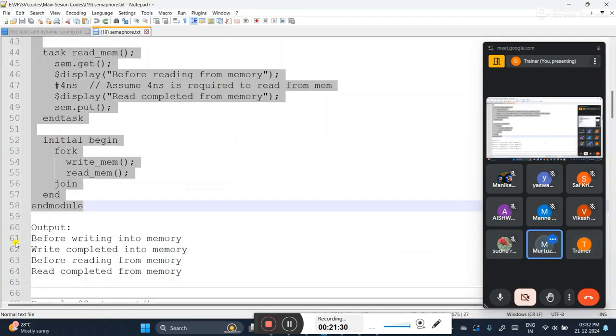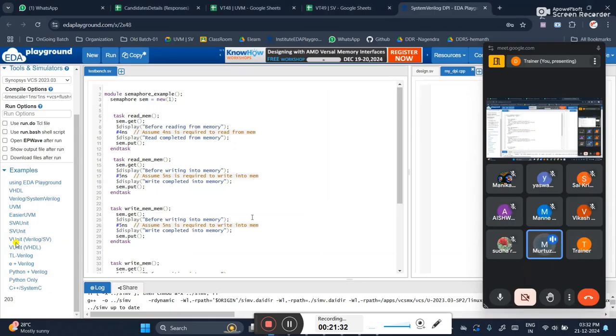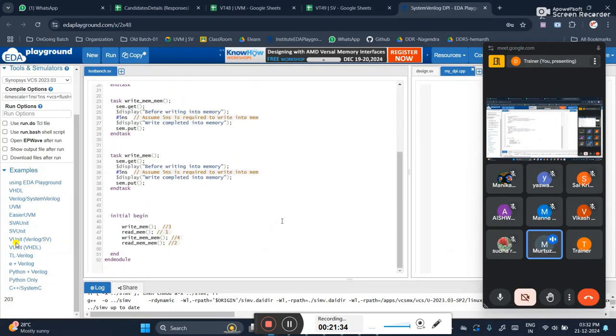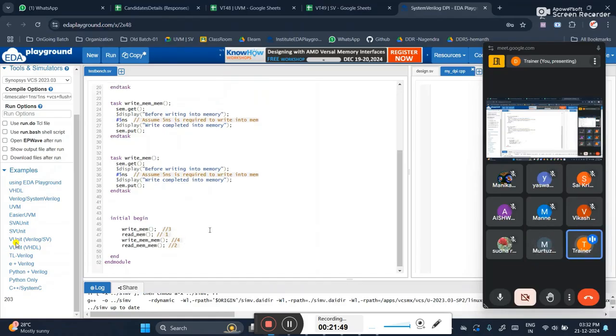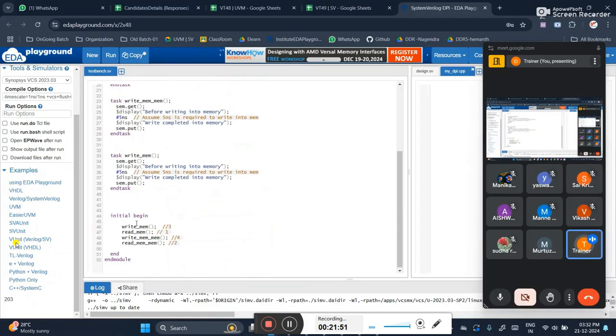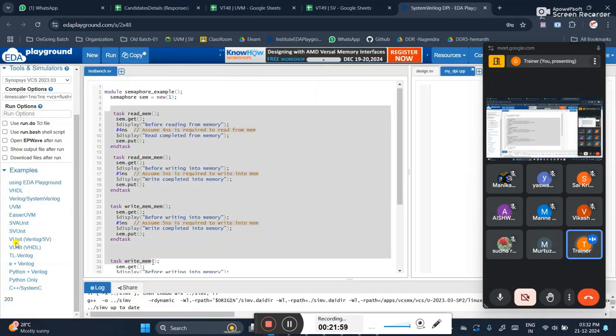What I thought is that previously, in that initial begin, inside that, according to the line number like 46 or 47, whatever task we are calling first will execute first. That I thought first. But here, fork join is there. So I am not controlling this; I am controlling this part.